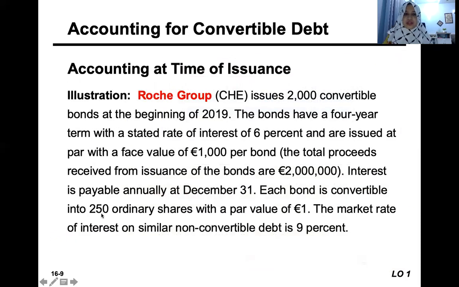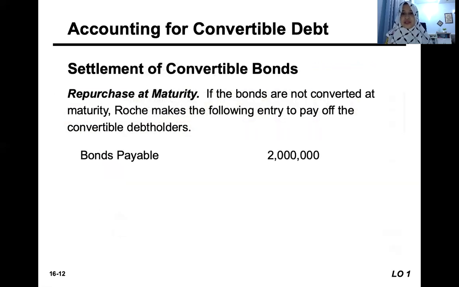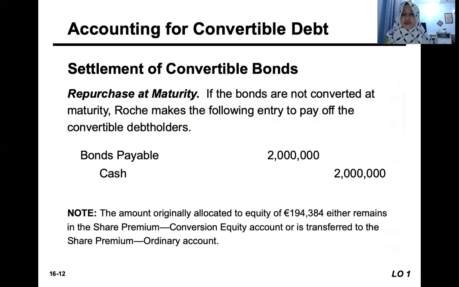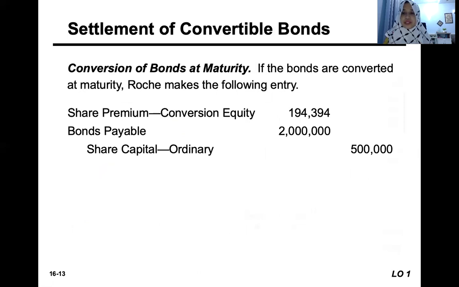Each bond is convertible into 250 ordinary shares, and the company issued 2,000. So 2,000 divided by 250, you get 500 shares when they convert it, and the number of shares we times by the par value of ordinary shares, which is €1 just now. So that's how we get 500,000 share capital ordinary.